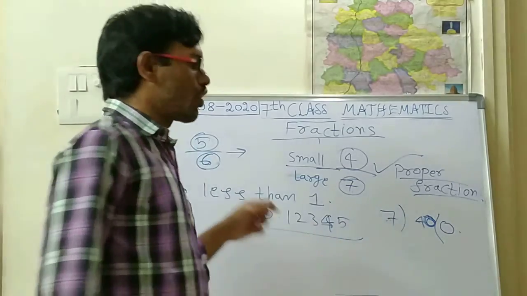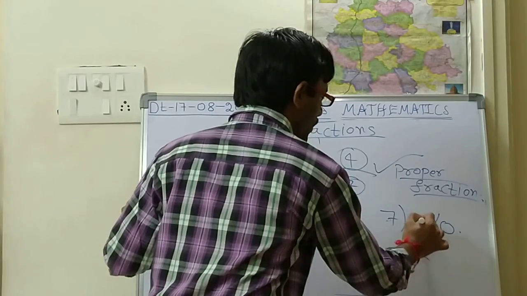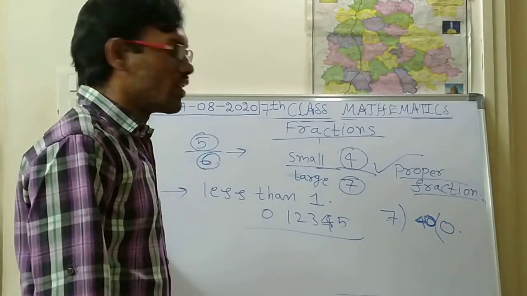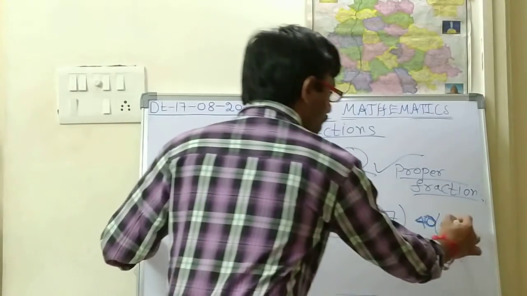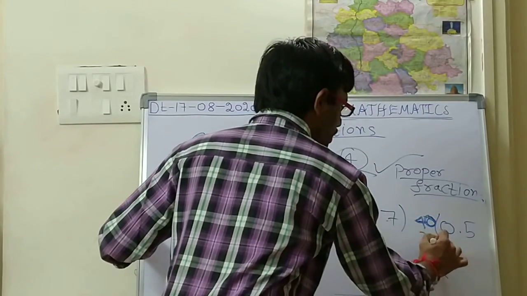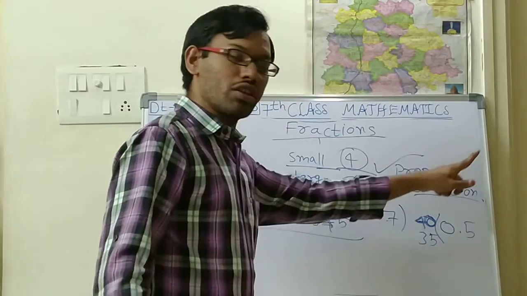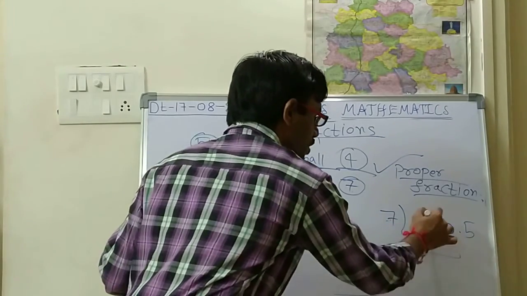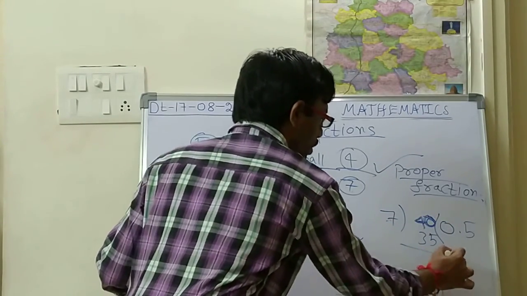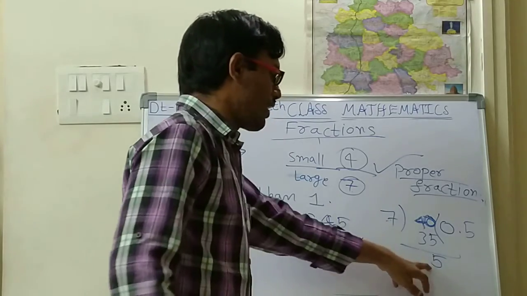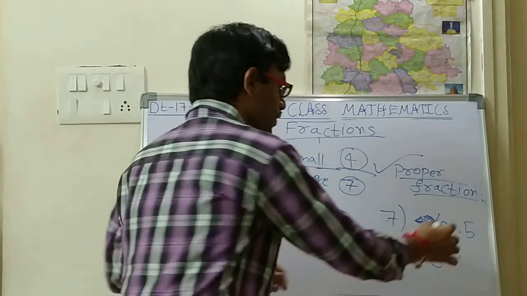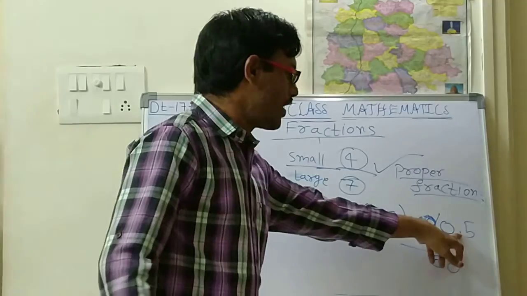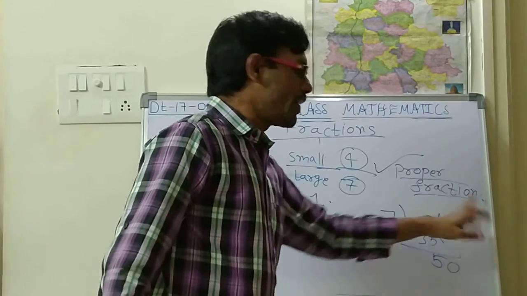Where will it be going? 7 4 is 28, 7 5 is 35, 7 6 is 42, which is more than 40. So 7 5 is 35. 40 minus 35 is 5 only. Again a single digit number which is less than 7. Again if you take decimal, 0 will be coming, so everything will be decimal only.